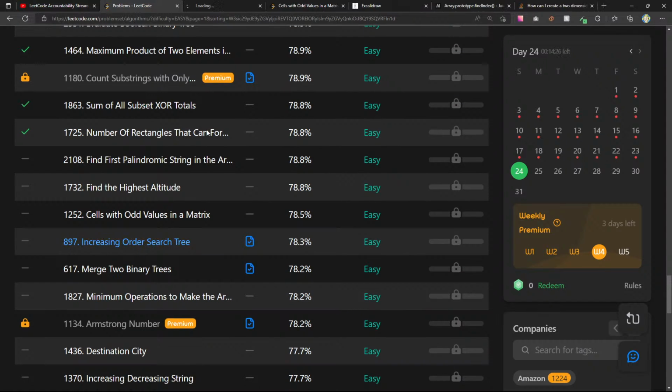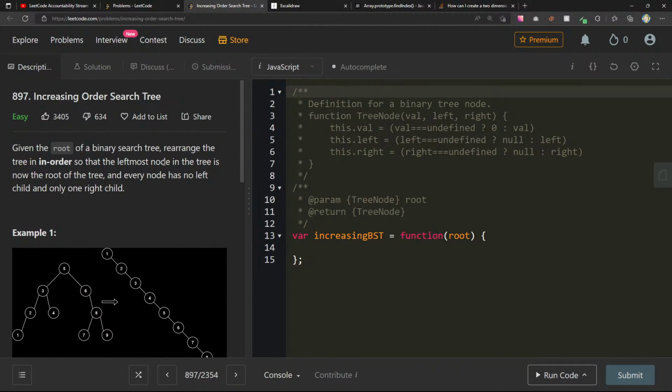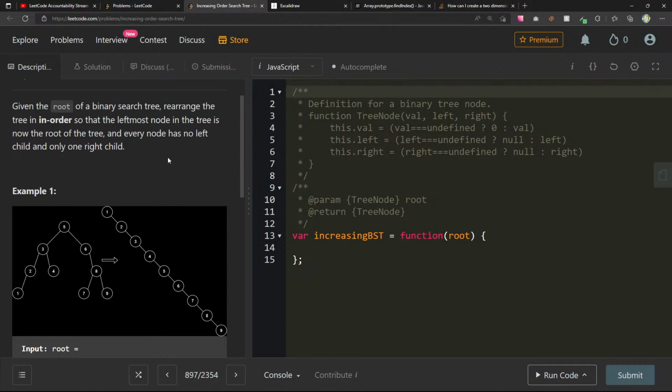But let's see, increasing order search tree. So we have, given the root of a binary search tree, rearrange the tree in order, so the leftmost node in the tree is now the root of the tree, and every node has no left child and only one right child. Oh, this is going to be fun.